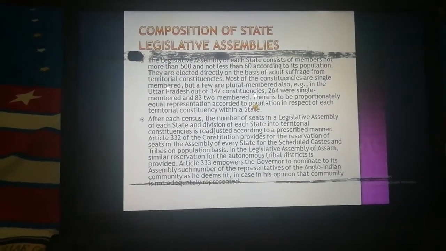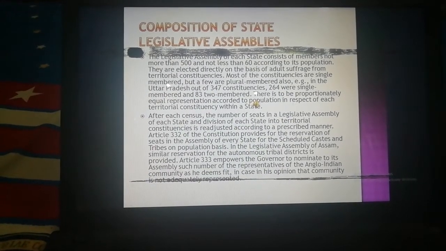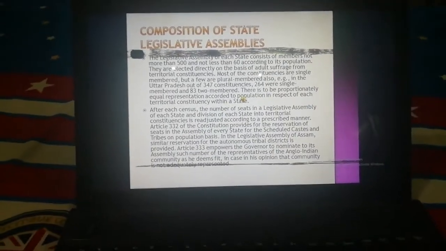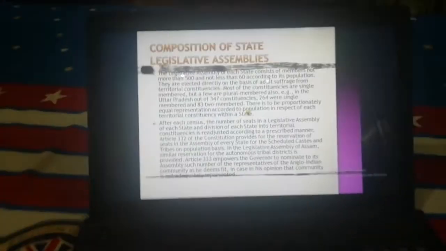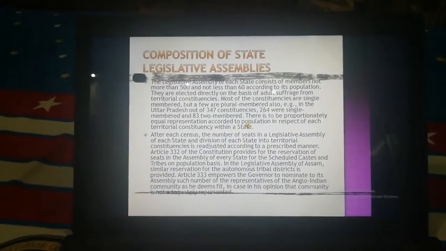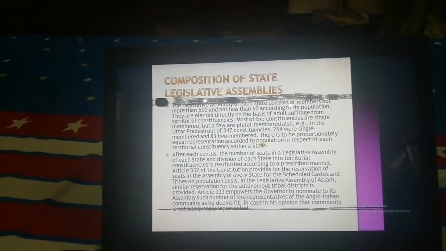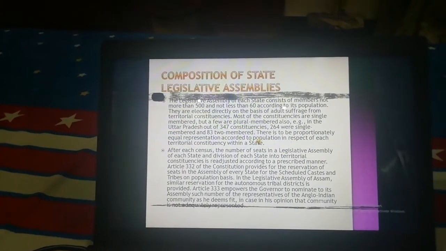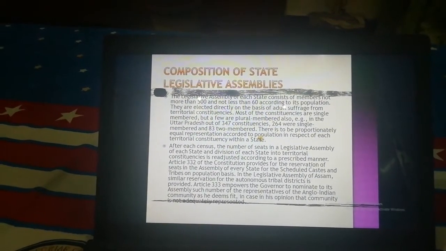So now I will tell you the composition of the state legislative assemblies. The legislative assembly of each state consists of not more than 500 and not less than 60 members, according to its population. They are elected directly on the basis of adult suffrage from territorial constituencies. Most of the constituencies are single-membered, but a few are plural-membered also. For example, in Uttar Pradesh, out of 347 constituencies, 264 were single-membered and 83 two-membered.